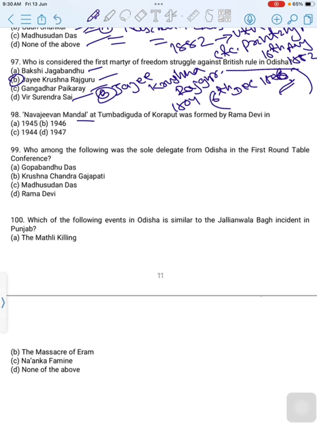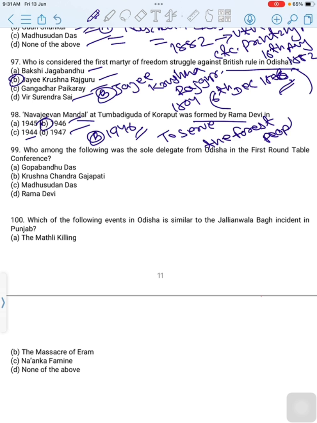Navajivan Mandal at Tumbadigoda of Koraput was founded by Rama Devi in which year? 1945, 1946, 1941, 1947. Then the correct option is option B, 1946. Rama Devi formed an association at Tumbadigoda of Koraput named Navajivan Mandal in 1946 to serve the forest people.